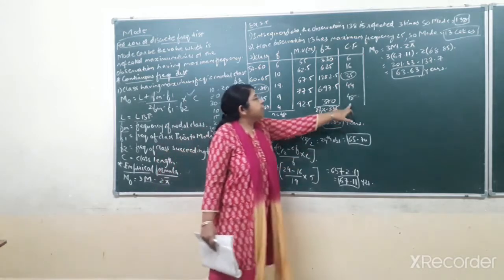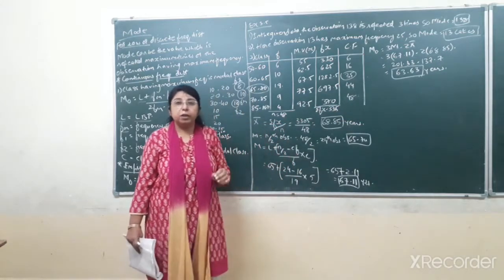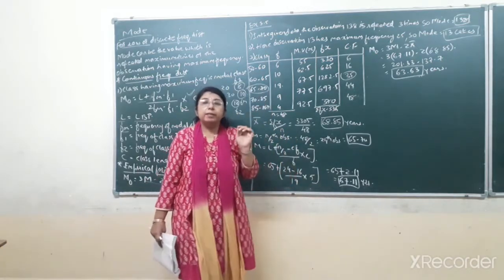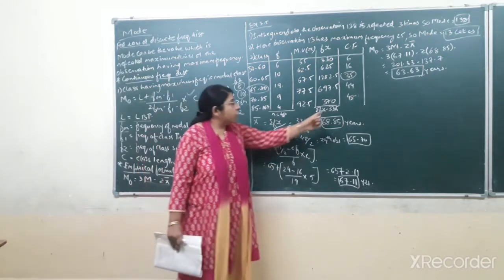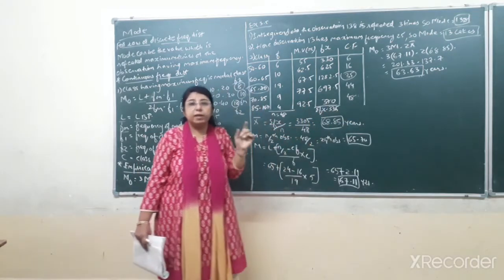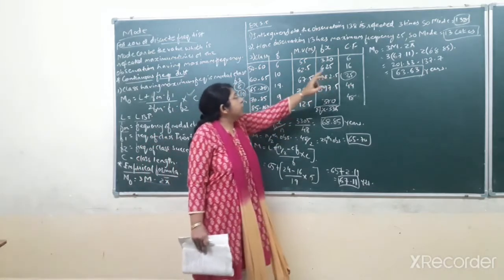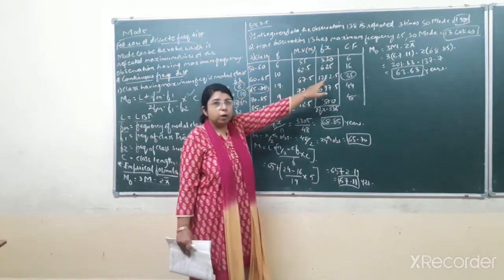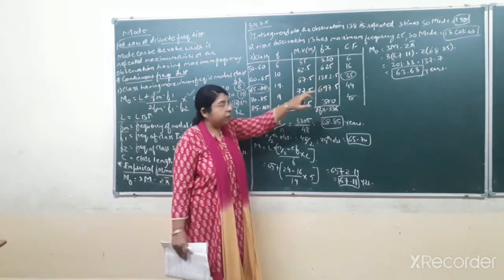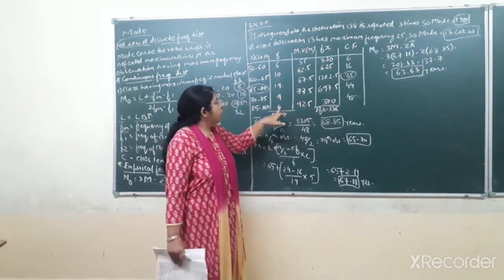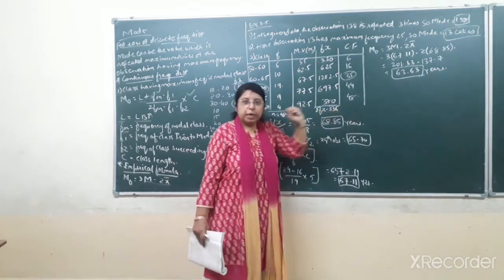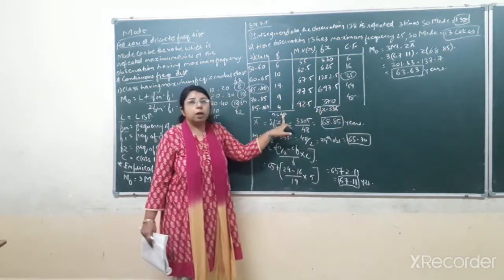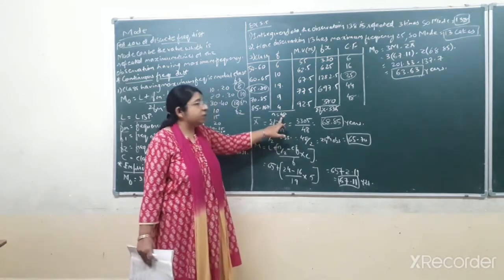Now the last column that I have prepared is CF, to find the median. Students, you remember that in case of median you find the CF in order to find the median class. So for finding median we have to prepare the CF column also. You know how to find cumulative frequency. First frequency as it is, 6 plus 10 comes to 16. 16 plus 19, 35. 35 plus 9, 44. And 44 plus 4, that is 48. And students, again repeating, the last value of cumulative frequency should be equal to the total frequency. Here you can see the total frequency is 48.